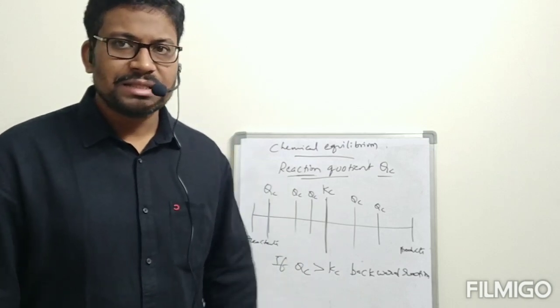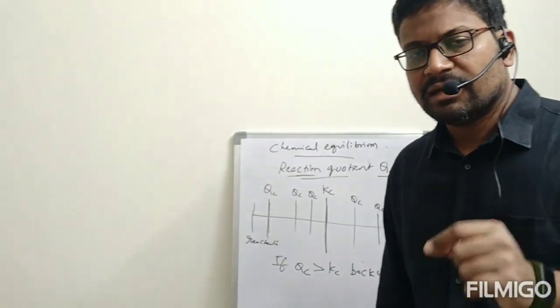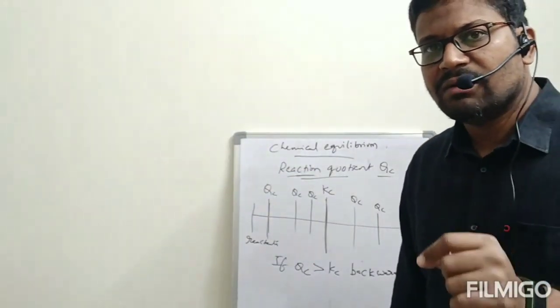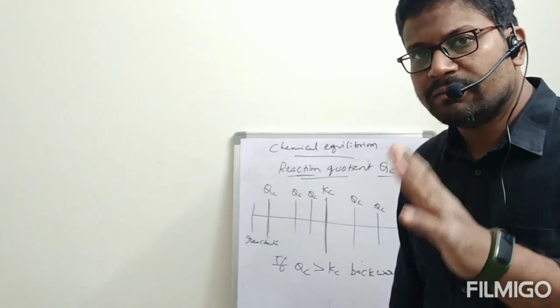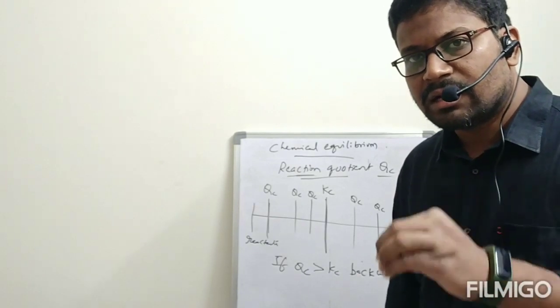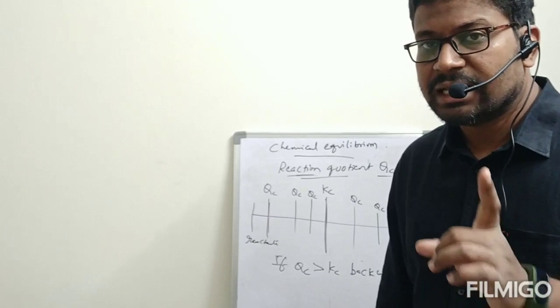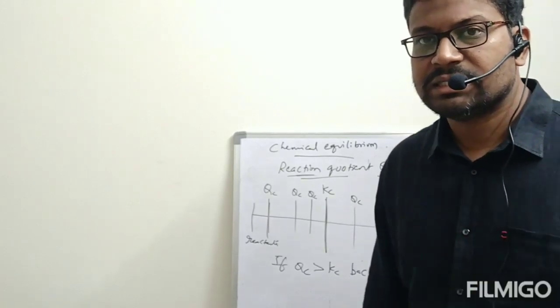Okay, this is the concept about Qc. The difference between Qc and Kc is only one thing: Kc is the value of the concentrations at equilibrium. But Qc we can find at any time. If that Qc becomes equal to Kc, then the reaction is in equilibrium.